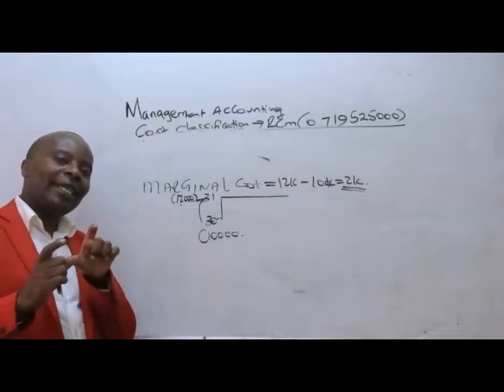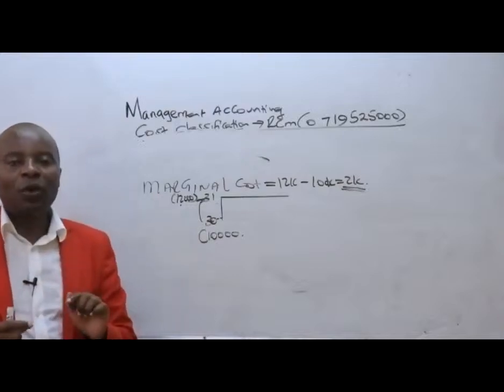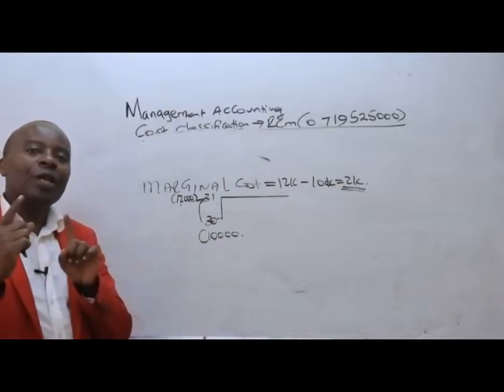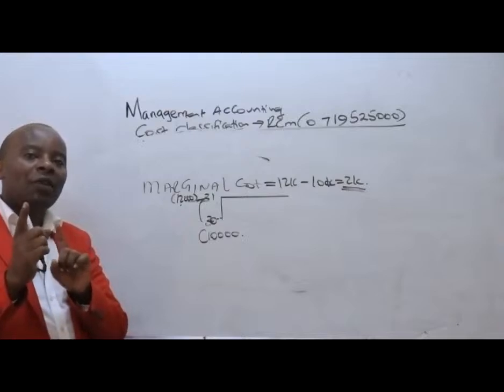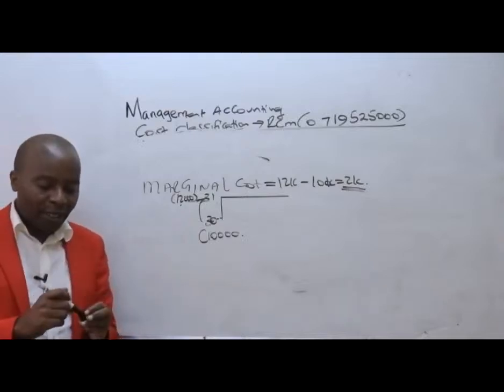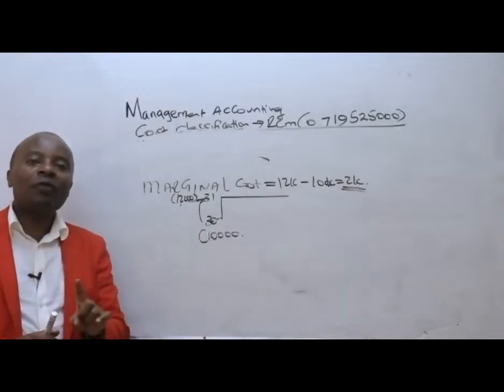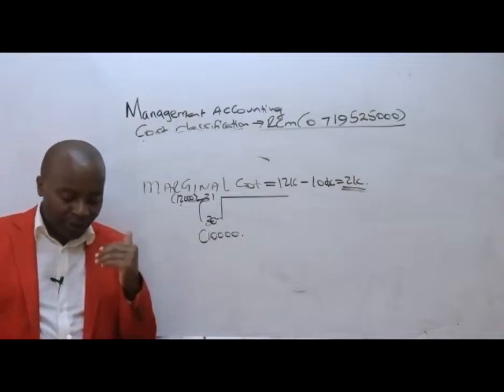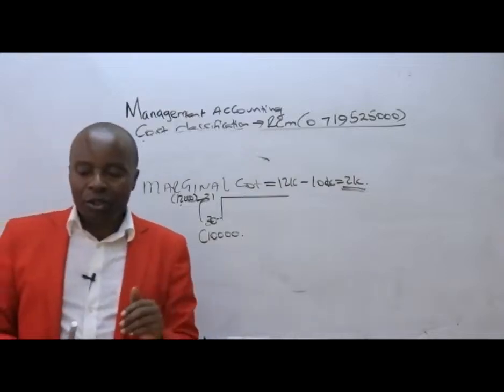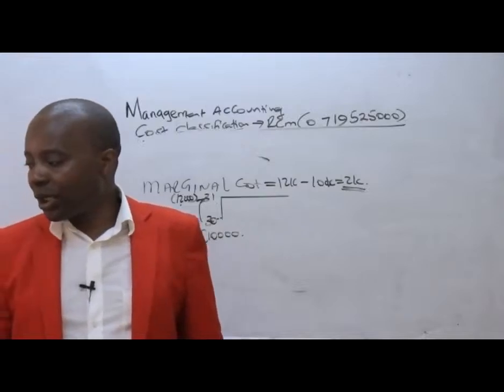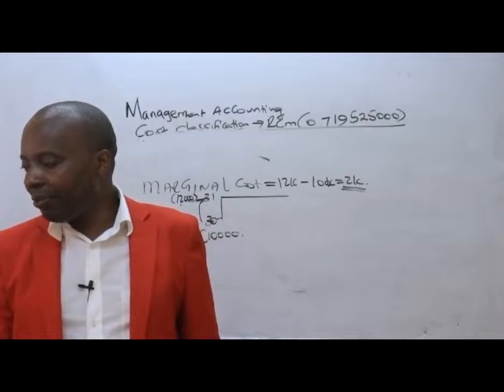Marginal cost is the incremental cost. By how much will our cost increase should we increase our production by just 1 unit? Incremental cost is relevant for decision making. We shall be seeing this later. Incremental cost is relevant for decision making. Very important.